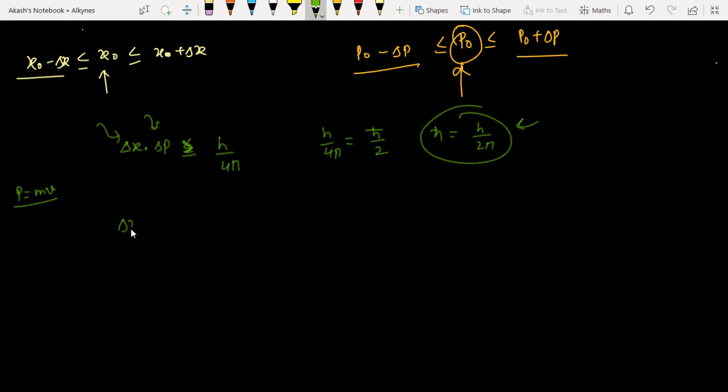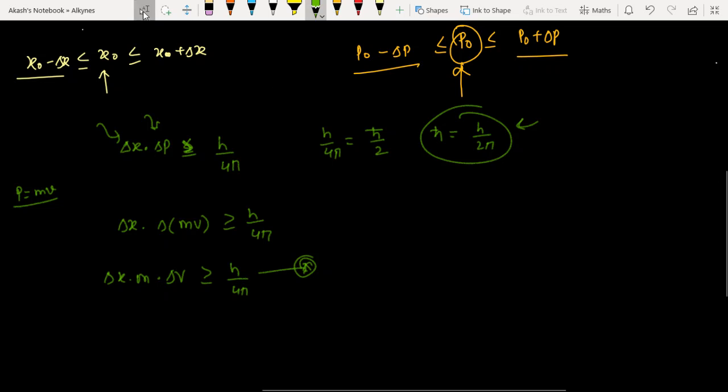So this is Δx into Δ(mv) is greater than or equal to h upon 4π. So this can be Δx into m into Δv is greater than or equal to h upon 4π. So this is one of the mathematical expressions of the Heisenberg uncertainty principle.